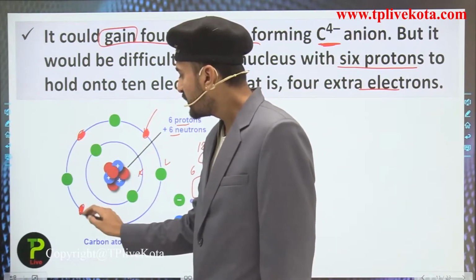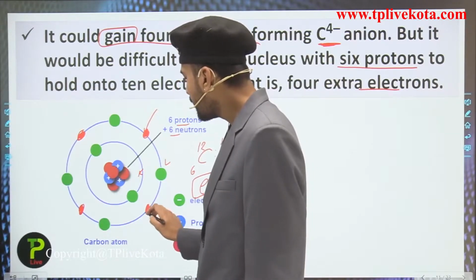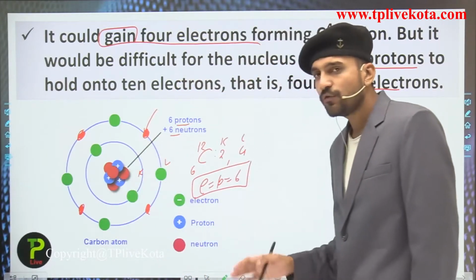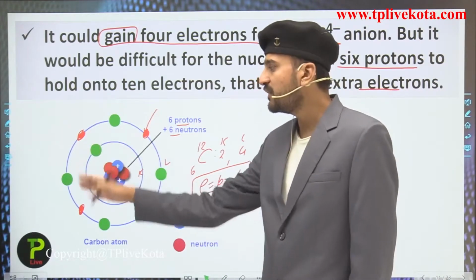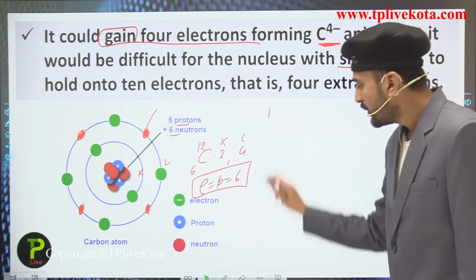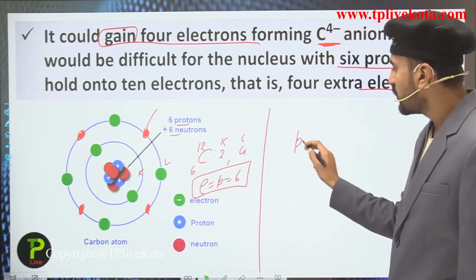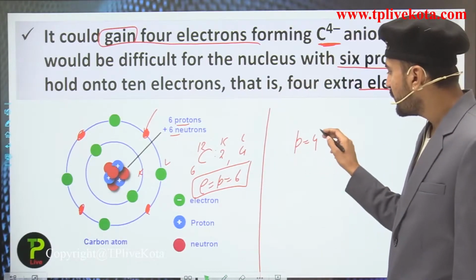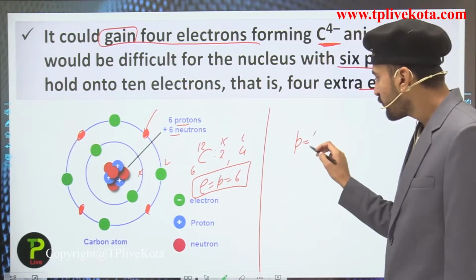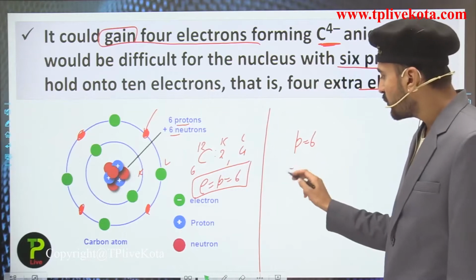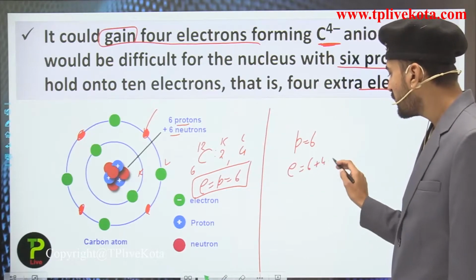What you see here, students, is that there is no change in the number of protons, only a change in the number of electrons. When it has gained 4 electrons, the number of protons remains 6, while the total number of electrons has become 6 plus 4, which equals 10.